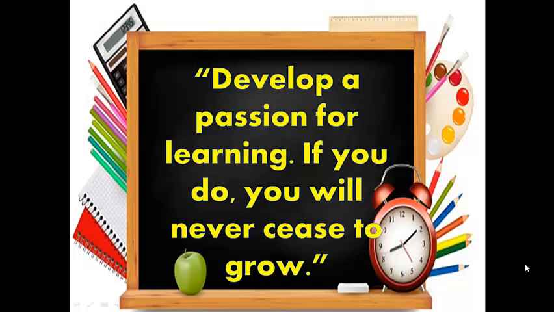Today's quote: develop a passion for learning. If you do, you will never cease to grow.